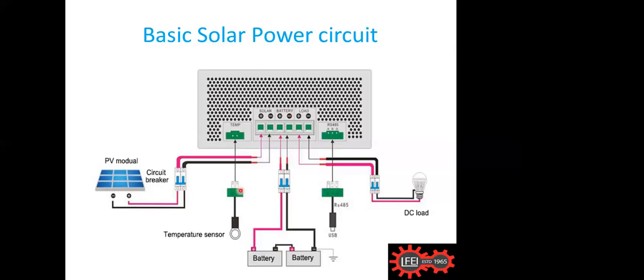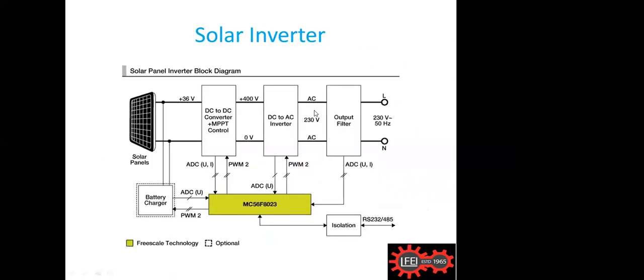Okay, and the charge controller has got temperature sensors, then it has got a charging circuit, then there is a load circuit. From the load it is connected to the bulbs. Okay, and outside we can have USB or whatever it may be. This is the basic solar power circuit, a normal very low power solar, this is the one we use. Okay, now I'll go to a little bigger one.